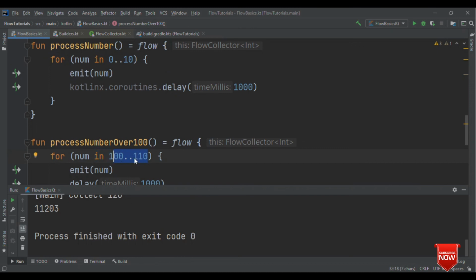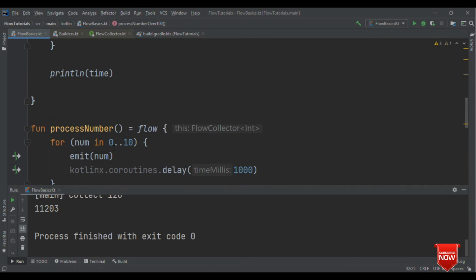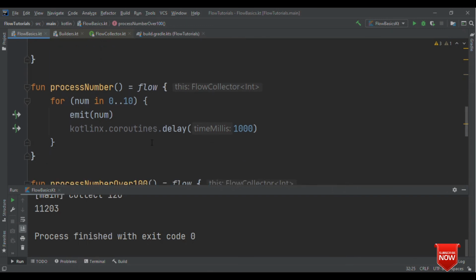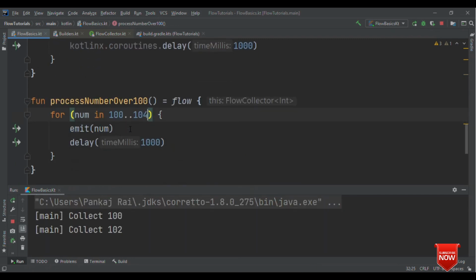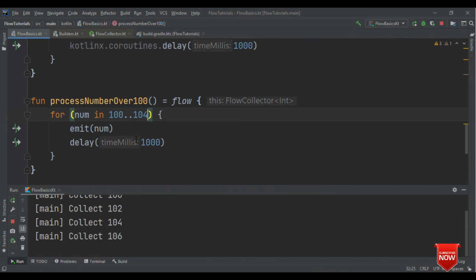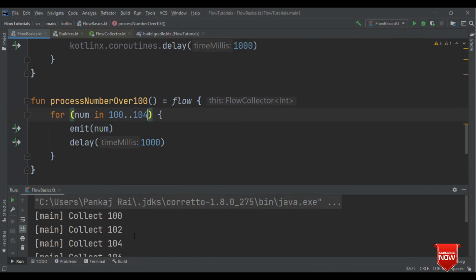But what if I just have 5 iterations here, running from 0 to 4, and here 0 to 10? Now what happens in this scenario is that it takes precedence over the smallest number which both of them have. So here you could see it's just doing it for 5 times.